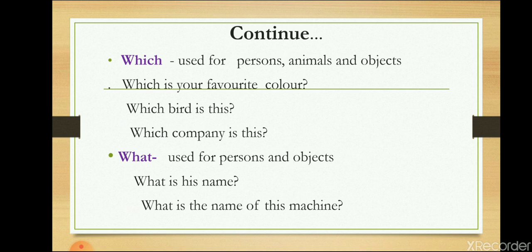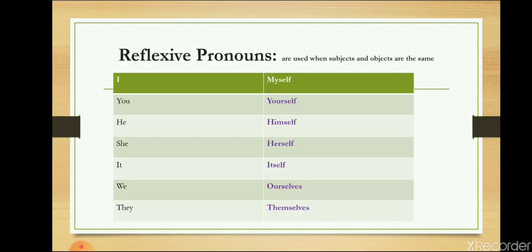Which is used for persons, animals and objects. Which is your favorite color, which bird is this, which company is this. What is used for persons and objects. What is his name, what is the name of this machine.